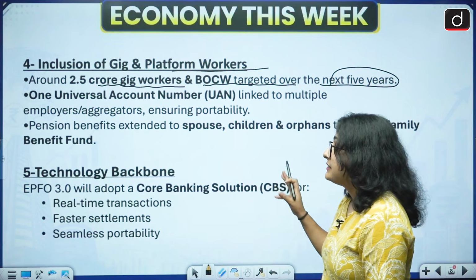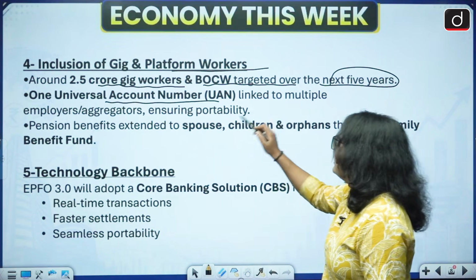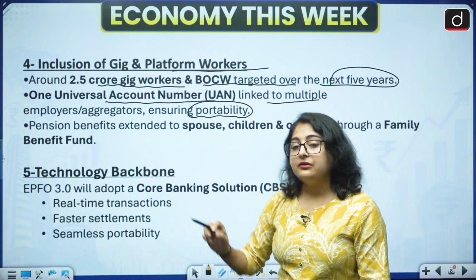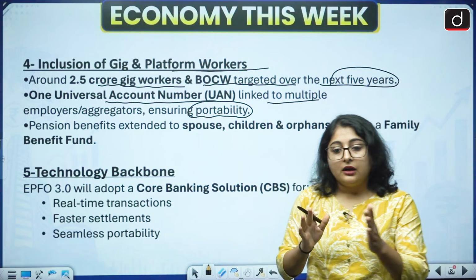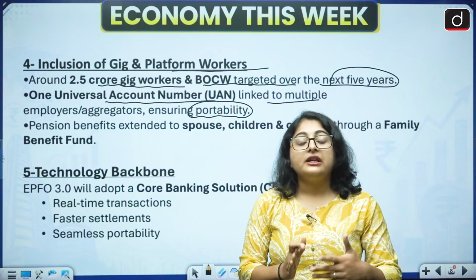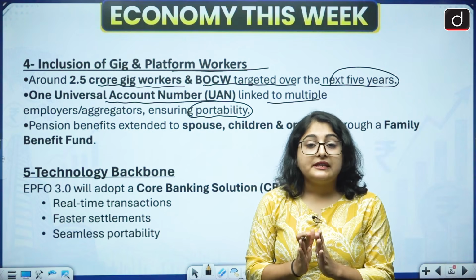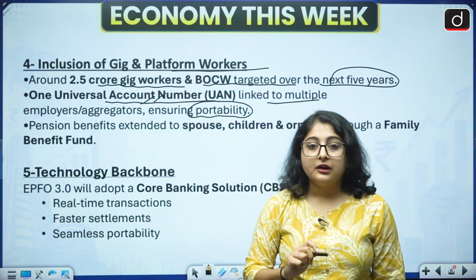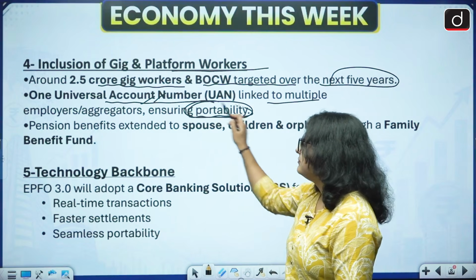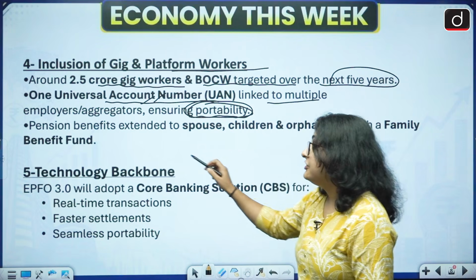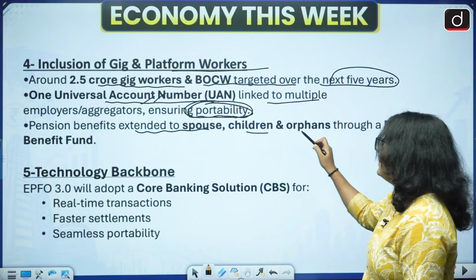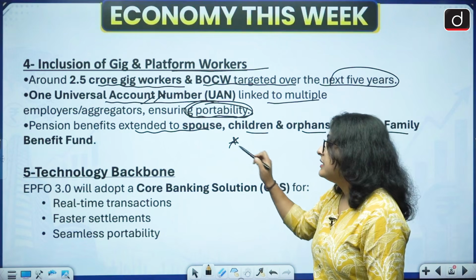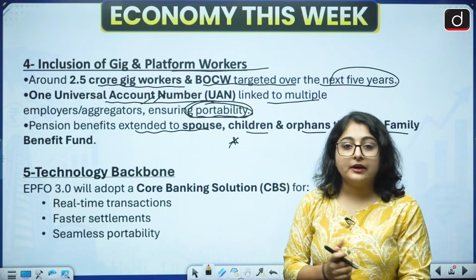Next, the government says there should be one universal account number linked to multiple employers and aggregators, ensuring portability. Very interesting feature. These days, it doesn't matter how many companies you switch, you will receive one UAN. There will be one universal account number, and this ensures portability. Pension benefits also extend to spouse, children and orphans through the family benefit fund. That means pension benefits have also been extended to your family members.